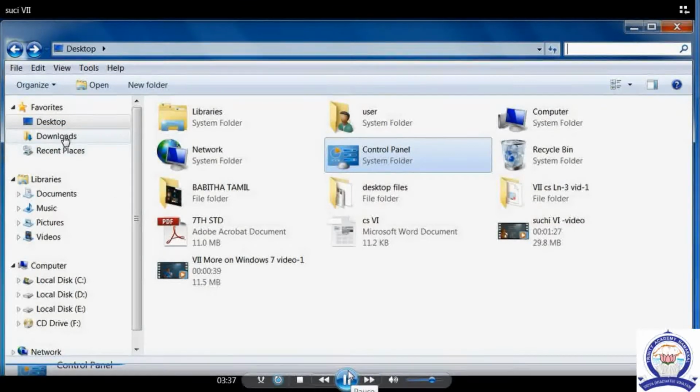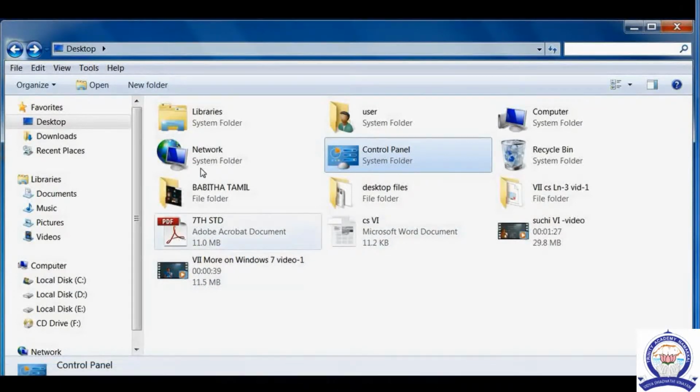Next, if you want to see the downloaded files, if you click the download option, we can get all the files and folders we downloaded from the net. These are the files and folders. A yellow color icon is called a folder.